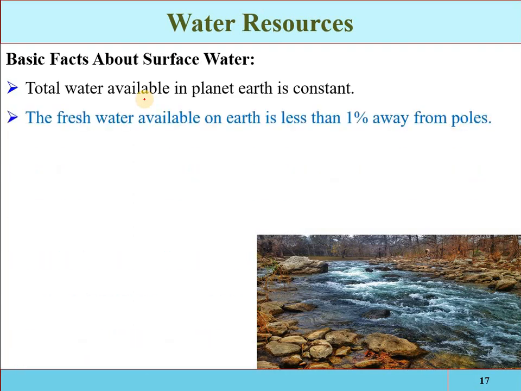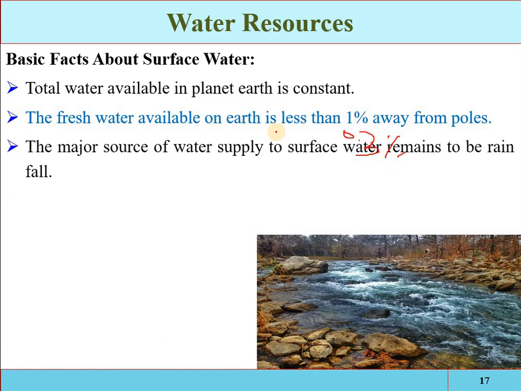The second point about the surface water is that the fresh water available on Earth is less than 1%. As we have discussed in the previous slide, it is only 0.3%. The fresh water is only 0.3%. The major source of water supply to surface water remains the rainfall.